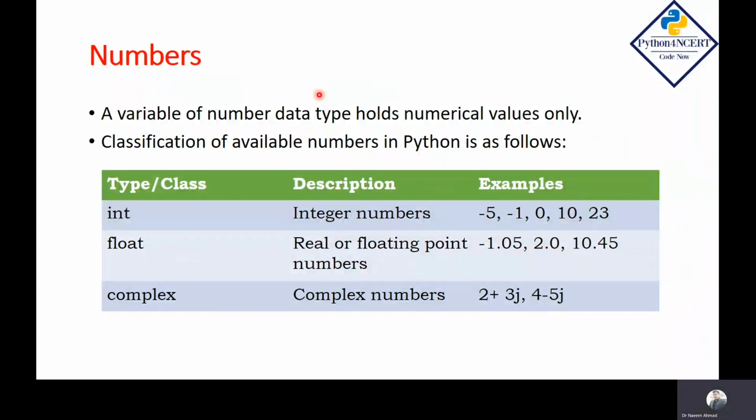Let's start with the numbers data type. A variable of number data type holds numerical values only. In Python, we have three types of numbers. First, integer, second, float, and third is complex number. These are examples of integers. These are examples of float numbers. These are examples of complex numbers. I will not discuss too much in detail about numbers because we are already familiar with this type of values.